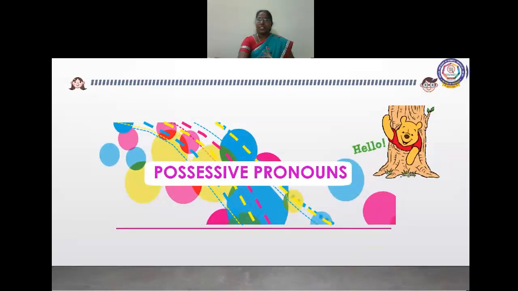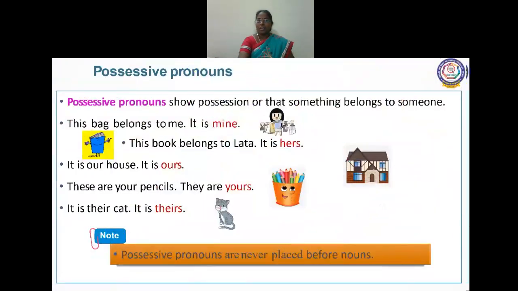And now we are going to discuss possessive pronouns. Possessive means something belongs to somebody. Possessive pronouns show possession, or that something belongs to someone. For example, this bag belongs to me. It is mine. This pencil belongs to me. It is mine. So mine is called a possessive pronoun.